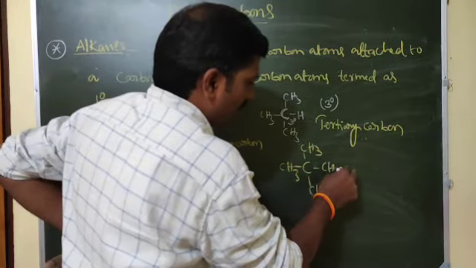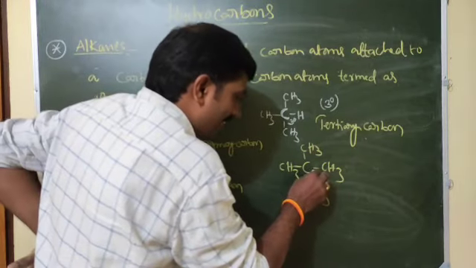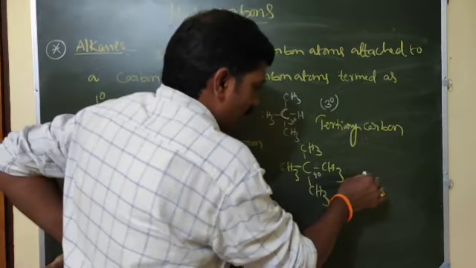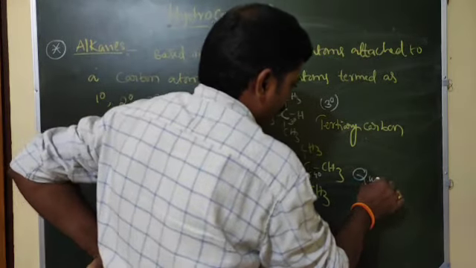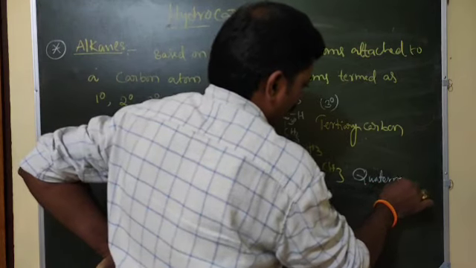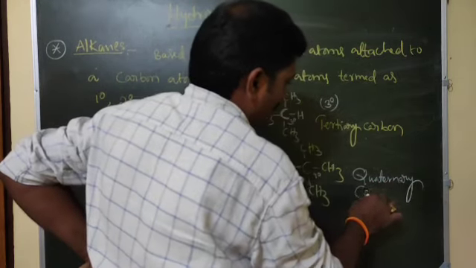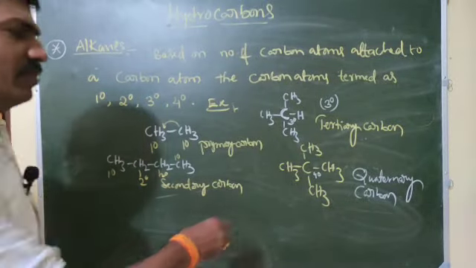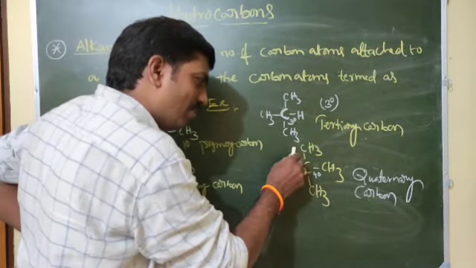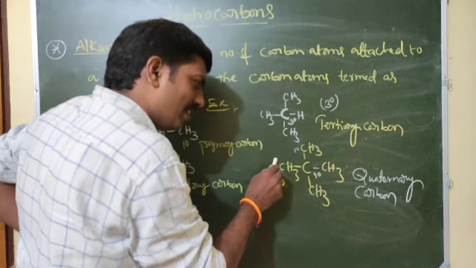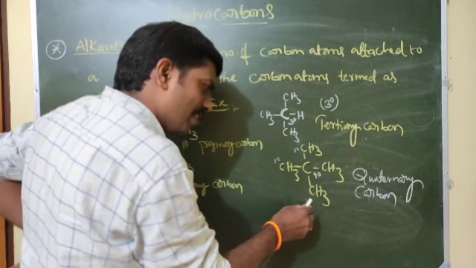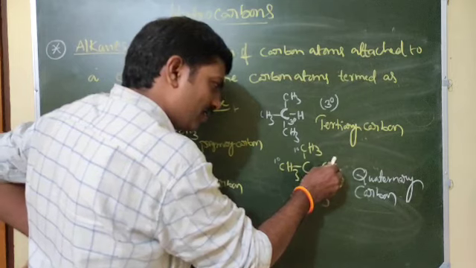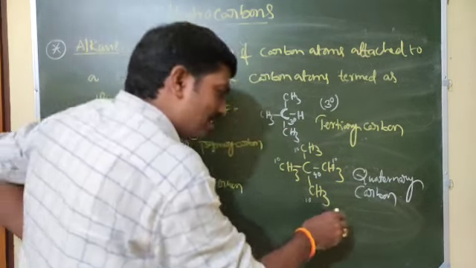Now quaternary carbon means 4 carbon atoms attached to the one carbon atom. That we will call quaternary carbon. That is this one. This is quaternary carbon. Which one? This one. Remaining all are tertiary carbon only. This one is attached to one carbon, this one also attached to this carbon, this one also, this one also.